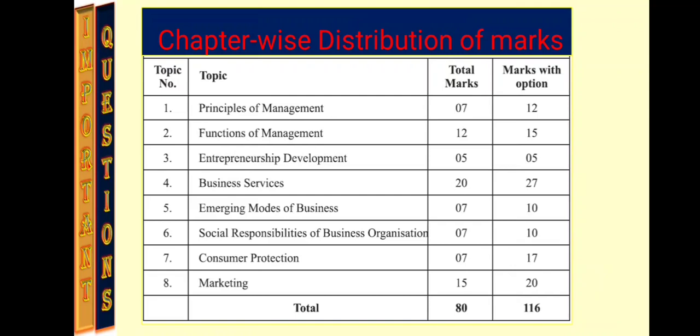will carry 12 marks, functions of management 15 marks, entrepreneurship development 5 marks, business services, you must focus on this chapter, carries 27 marks out of 80. Fifth chapter, emerging modes of business, carries 10 marks. Social responsibilities of business organizations 10 marks. Consumer protection 17 marks, and marketing carries 20 marks out of 116 marks in board exam. So you must focus on the chapters which have more weightage.